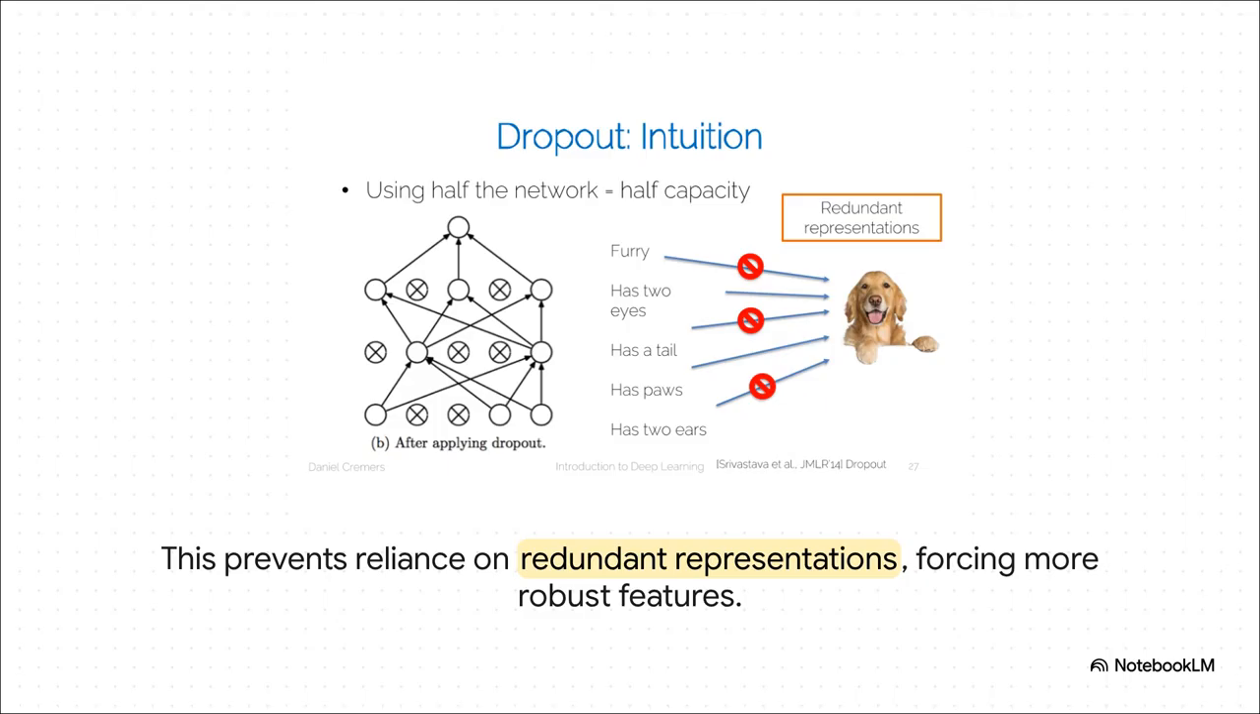By randomly shutting parts of the network down, you make it impossible for any single neuron to become this superstar that everyone else relies on. The network can't get lazy and just depend on one feature, like, say, has pointy ears, to know it's looking at a dog. It's forced to learn a bunch of different, more robust features, the eyes, the tail, the paws, because it never knows which neurons are going to be available at any given moment.